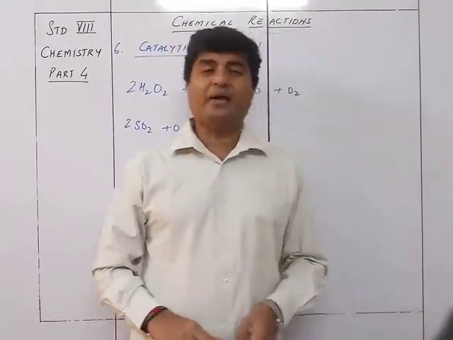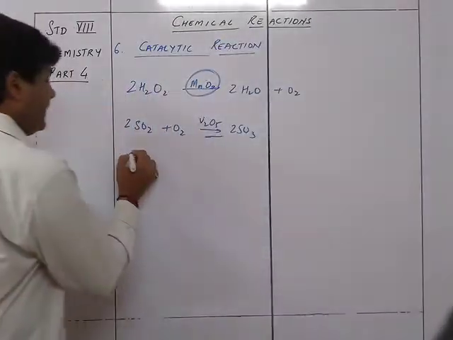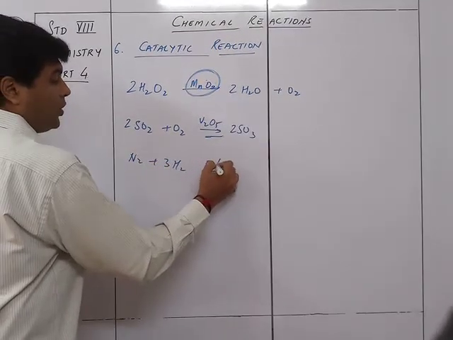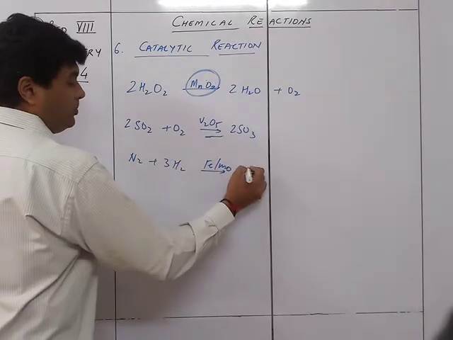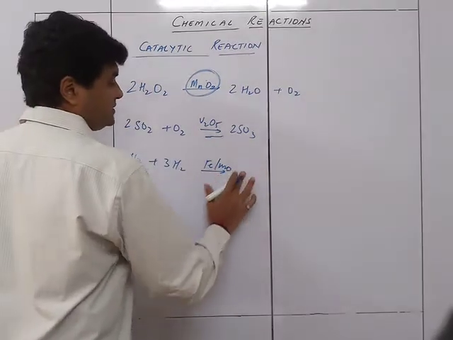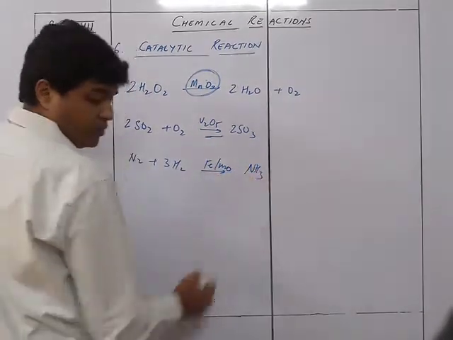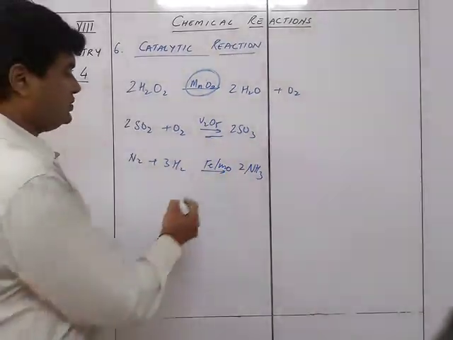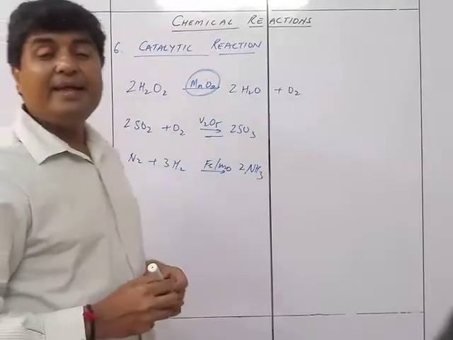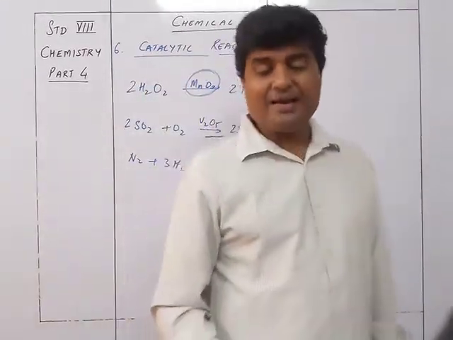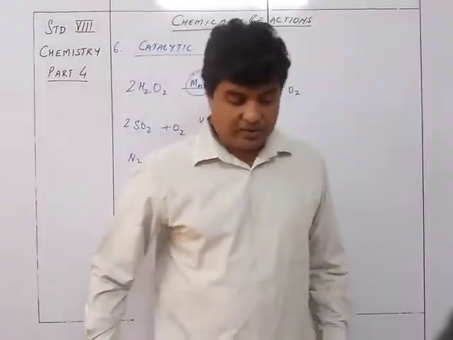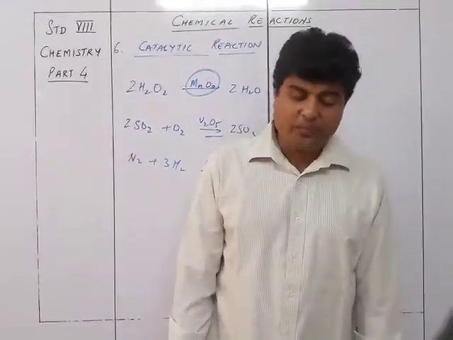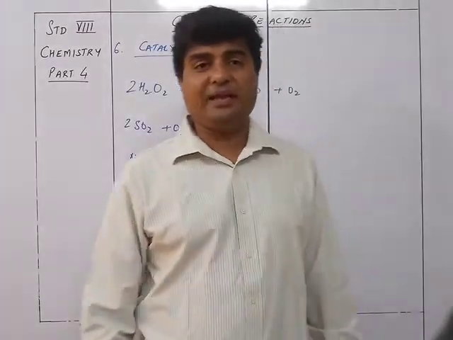Another example could be nitrogen and hydrogen, that is N2 plus 3H2, in the presence of iron or molybdenum, going to give me NH3, that is ammonia. The formation of ammonia happens when nitrogen plus hydrogen react in the presence of iron. Okay, iron is going to be present over there, required over here. Finally, ammonia plus oxygen in the presence of platinum gives you NO plus H2O. So platinum is the catalyst in this case.